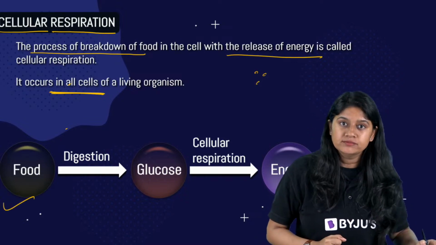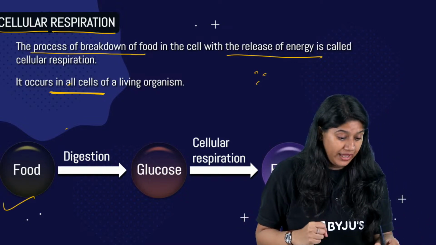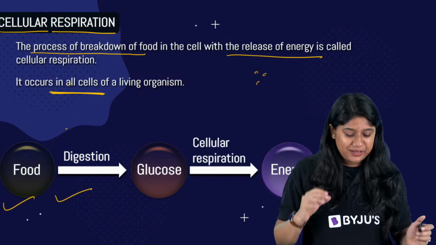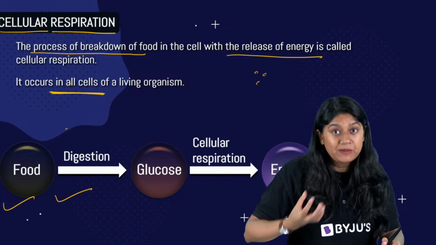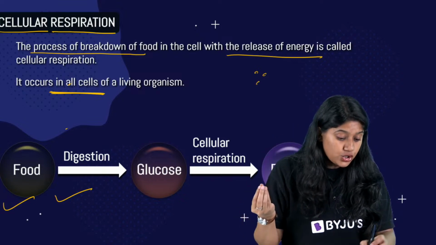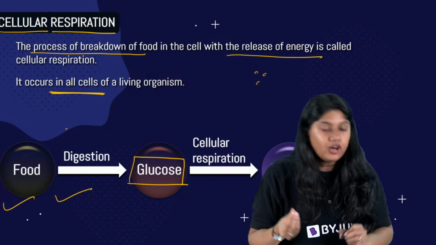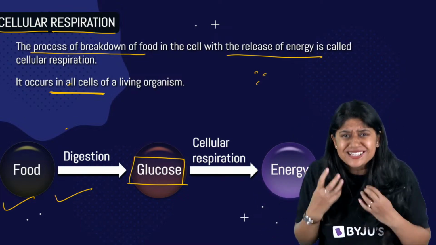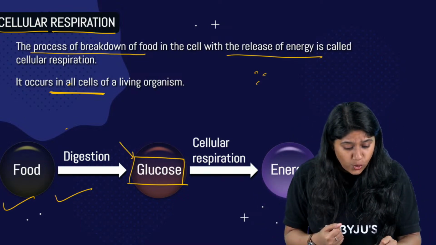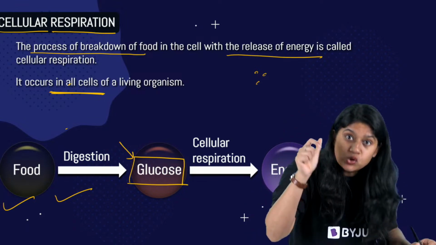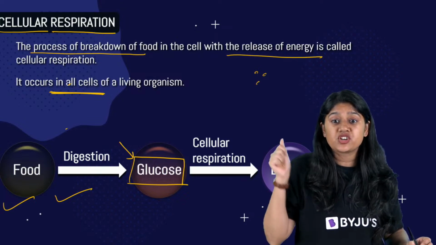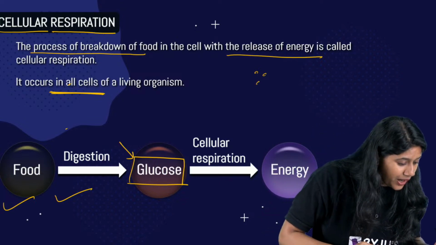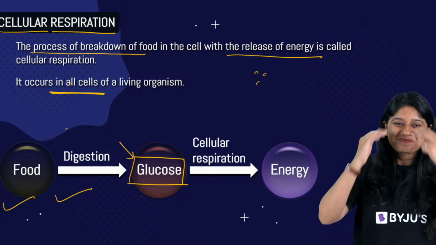So we eat food, right? Then, of course, the digestion process happens. Out of that digestion process, the food is broken down to glucose. Of course, from the carbohydrate, the simplest form that we have is glucose, which is used in the generation of energy. Are we clear, everyone? Clear?